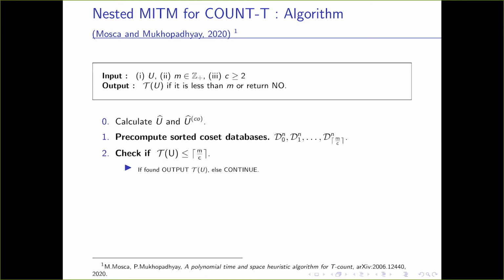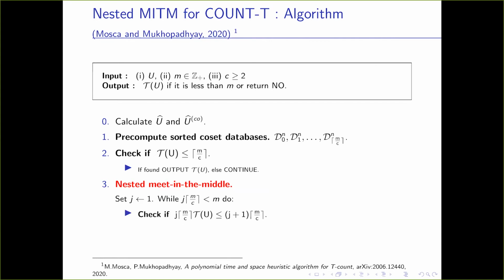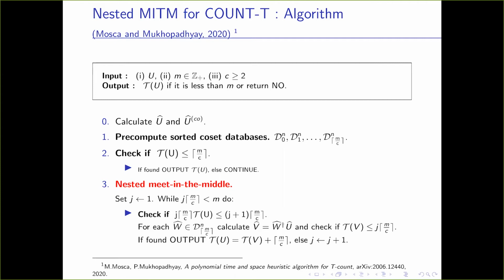Else, we start our nested meet in the middle procedure. We check if the T count is between m by c and twice m by c. In the next big iteration, we check if it is between twice m by c and thrice m by c, and so on. We take the unitaries within the database which have T count m by c, and then we check if there is another unitary v which has a T count at most m by c. If we find that, then we can say that the T count of the unitary u is at most the T count of v plus m by c.